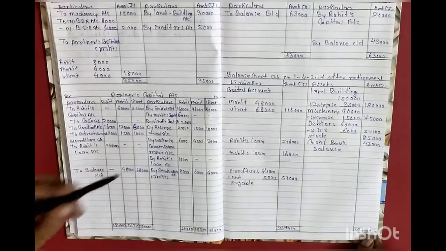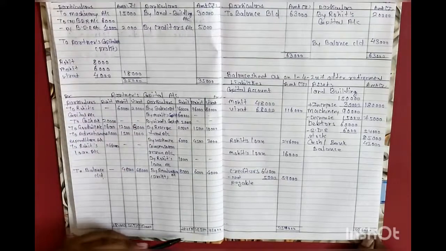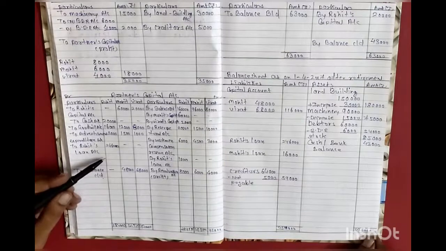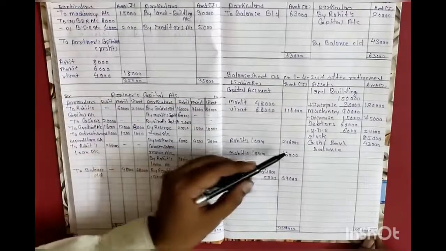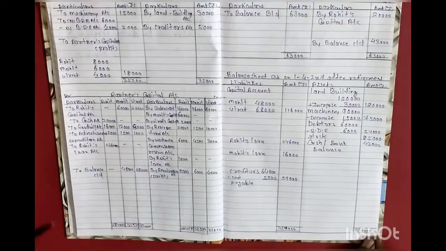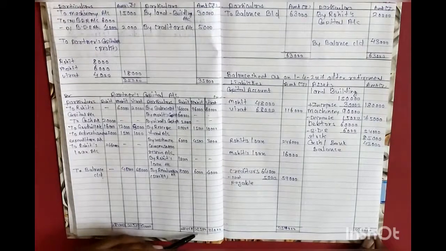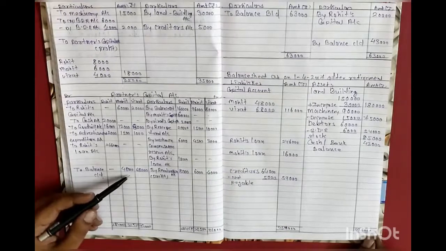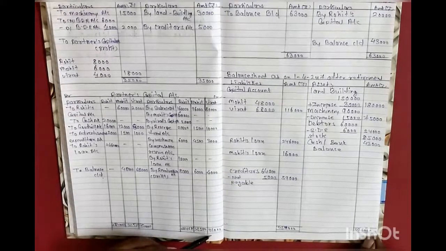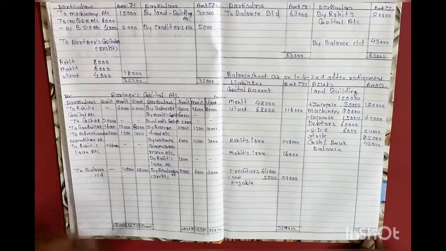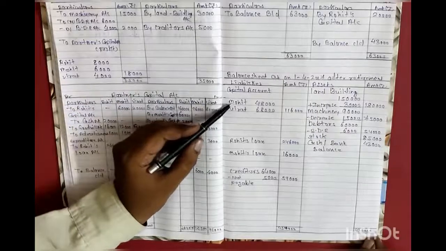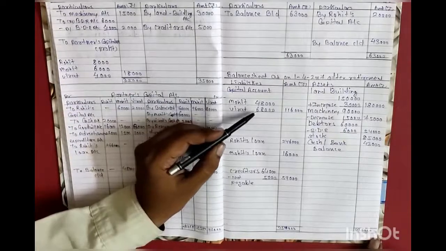Okay, partner Rohit retires. Rohit's total is rupees 2,84,000. The difference amount is rupees 2,46,000, which is known as loan. Okay, that amount will be written on the balance sheet liability side: Rohit's loan, an amount of rupees 2,46,000. Total amount of Mohit's account is rupees 1,21,500. Difference amount of rupees 48,000. Virat's total is rupees 97,000. Difference of rupees 68,000 is the balancing figure and will be written on the balance sheet liability side. Capital account Mohit 48,000, Virat 68,000.